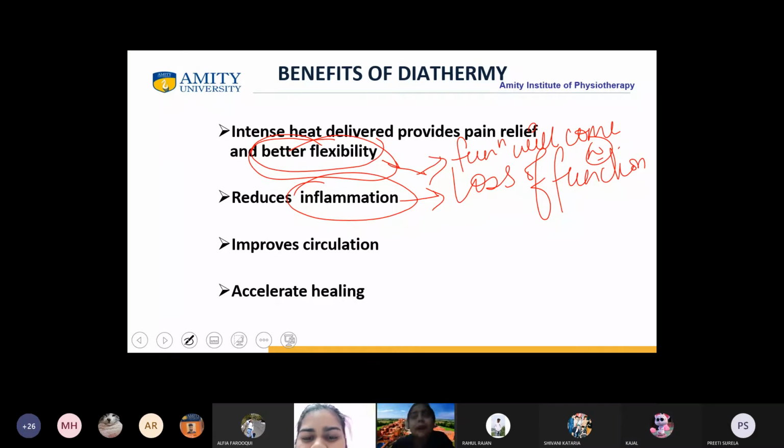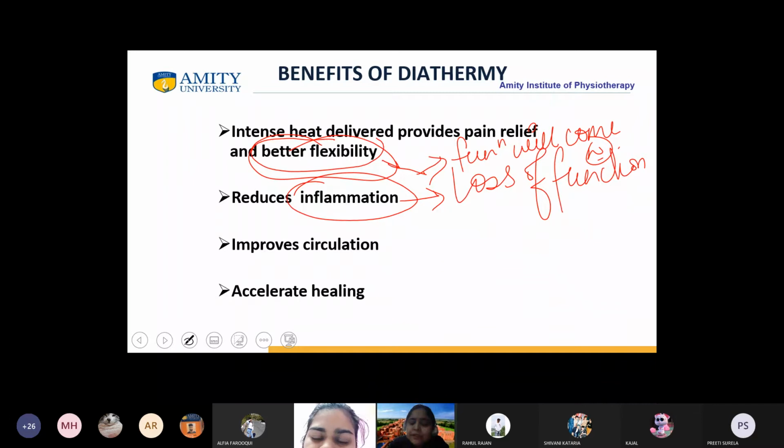You talked about improved circulation, blood, the flexibility of the joint as well as the connective tissue. Both of them play a very important role in reduction of inflammation, because our role as a physical therapist, whether we are applying shortwave diathermy or microwave diathermy, is to make the patient independent, and that would only and only be done if we can improve the function of the patient. Yes or no?